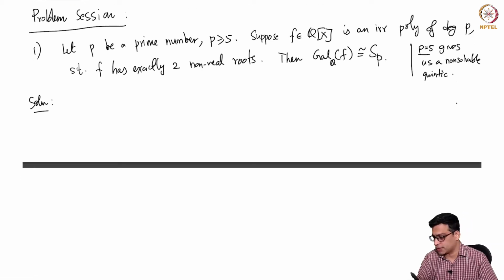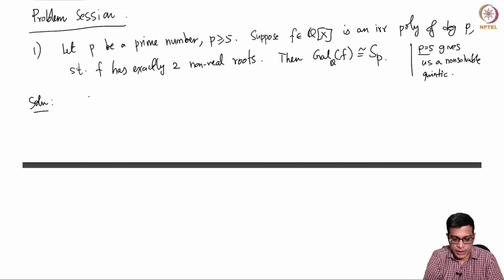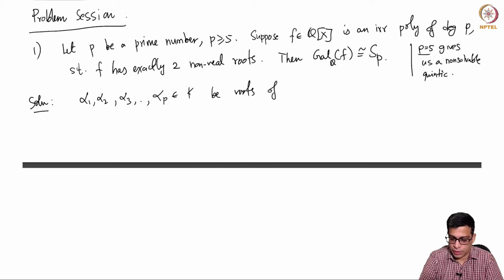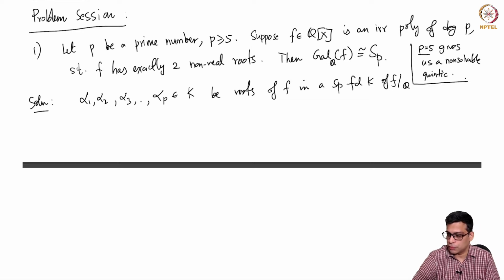This proof is quite simple and it is instructive. Let us call the roots of f in a splitting field K of f over Q, the usual setting.